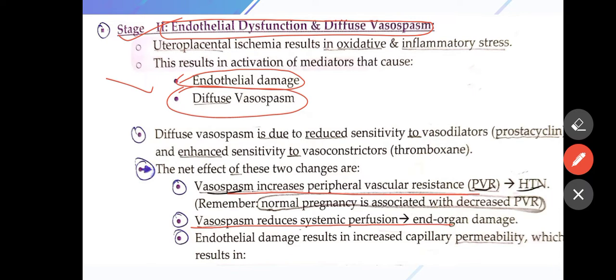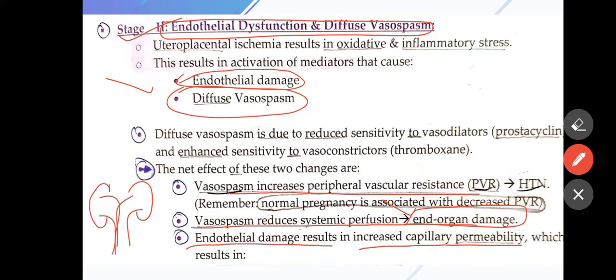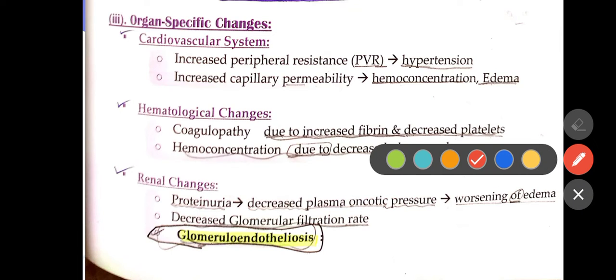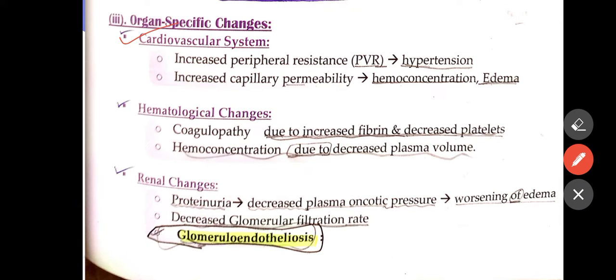With vasospasm, reduced perfusion and organ damage can also occur, and that's why proteinuria occurs, because the kidneys are damaged because of ischemia or decreased organ perfusion. Endothelial damage results in increased capillary permeability. It results in development of edema on the feet, and organ specific damage includes the cardiovascular system, with increased peripheral resistance causing